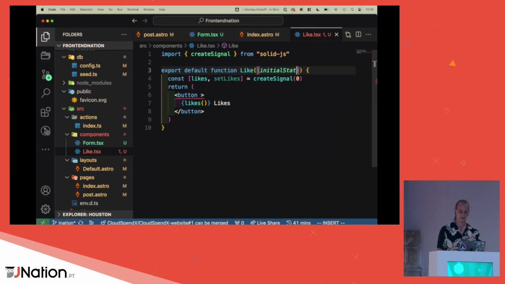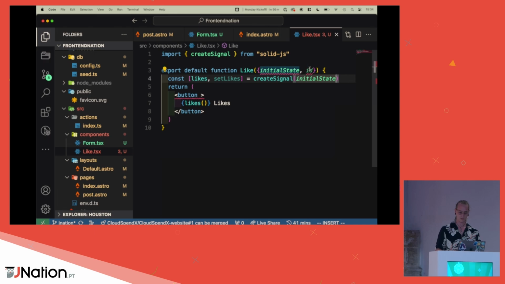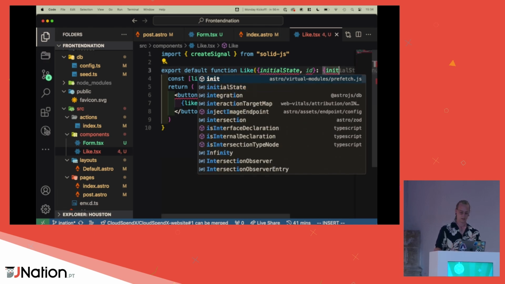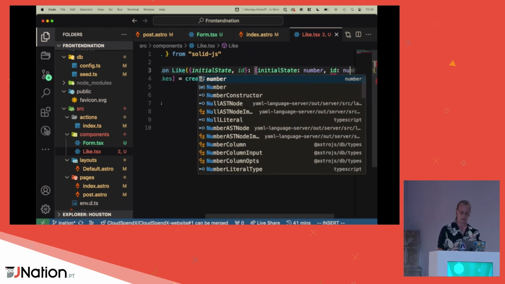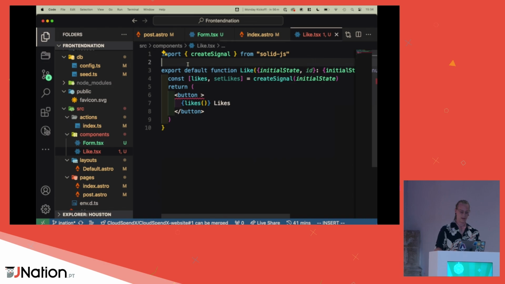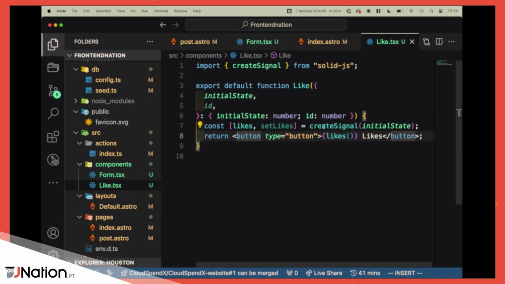Initial state, and let's take an ID. Perfect. So let's do it like this, so that we have initial state equals a number, and we have the ID. Let's also make that a number. Type button, cool, good enough. Now set likes, that's not important yet. createSignal, yep, that all sounds good.